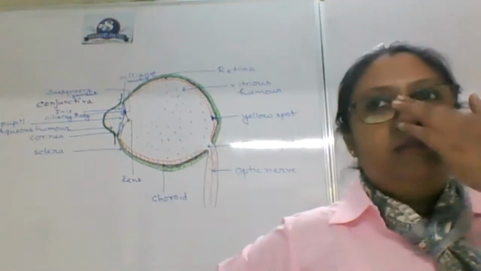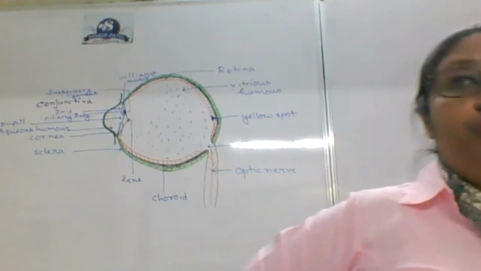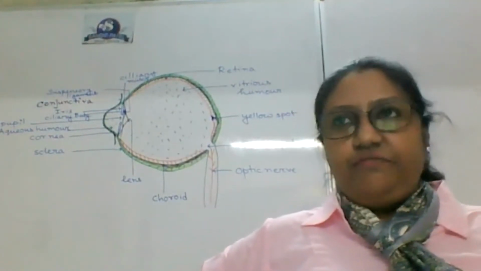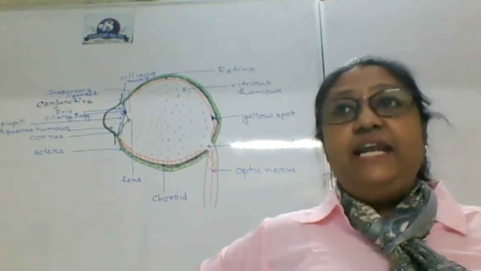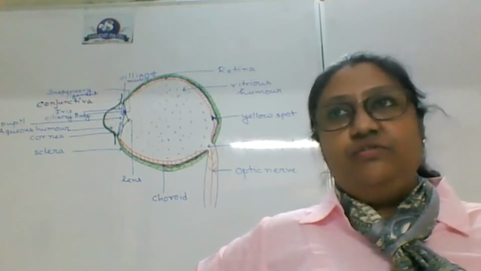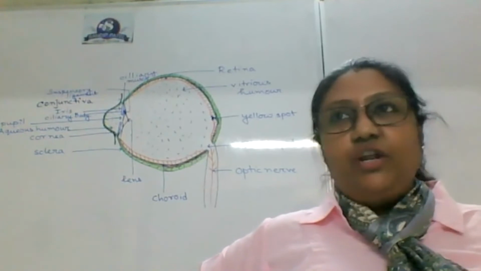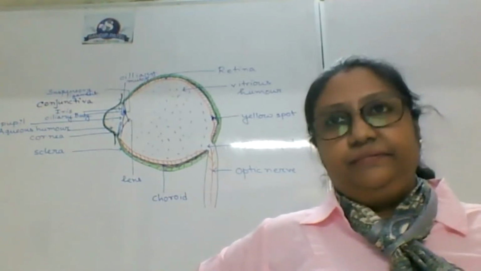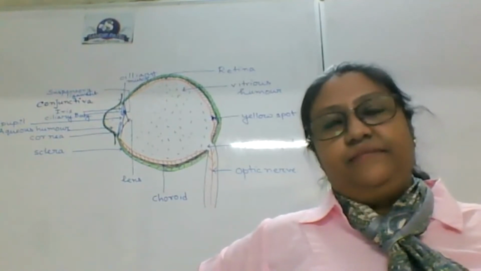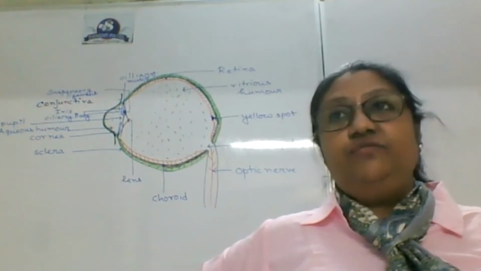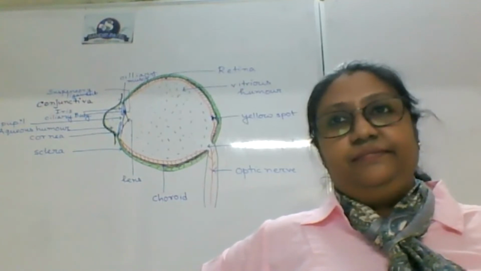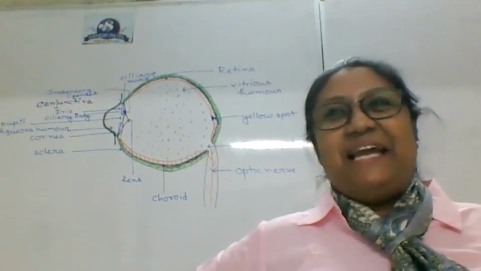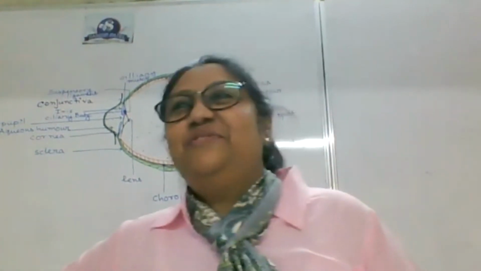Position of iris. All of you should know these things, not just for passing 12th grade or for qualification. If someday your child asks you such questions, you will not have any shoulder to cry upon, because children ask very intelligent questions. Ayushi is smiling. She wished to say something. Yes, Ayushi?